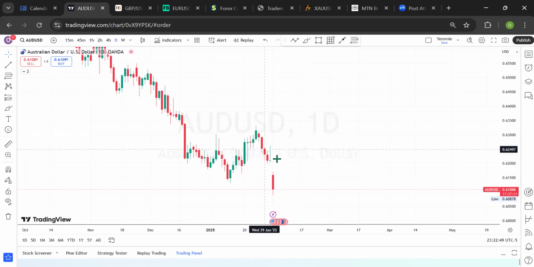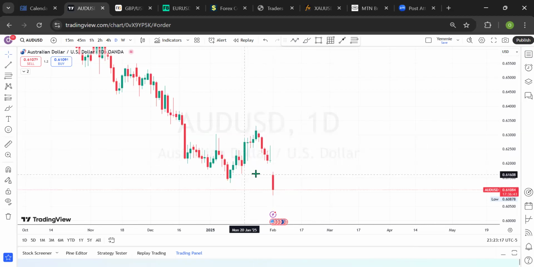On the daily time frame, last week was a total rejection candle on the AUD US dollar, because the market played about 2 days of selling. Friday, the last trading day of last week, covered the entire sell opportunity, but at the end of the day the sellers still triumphed because they pushed the price back to the opening price for that same day. So the entire last week was bearish momentum for AUD US dollar.